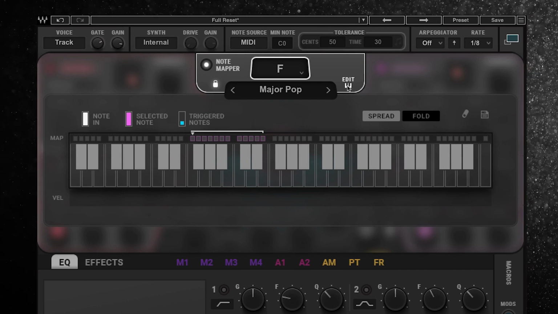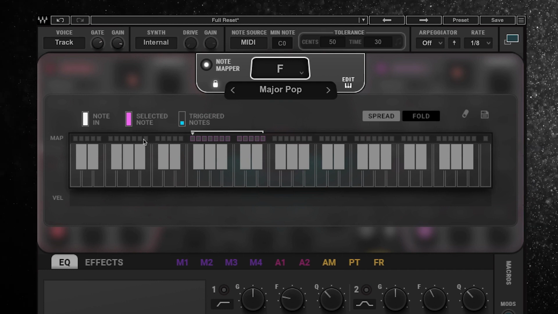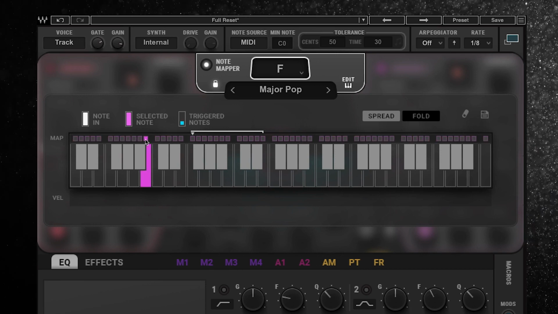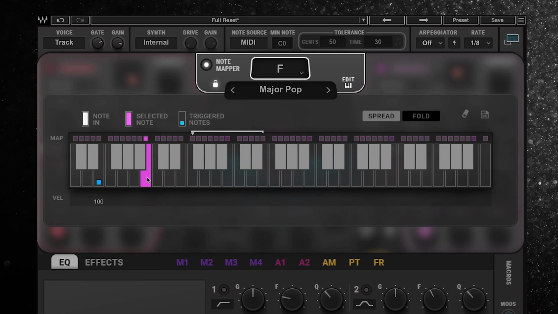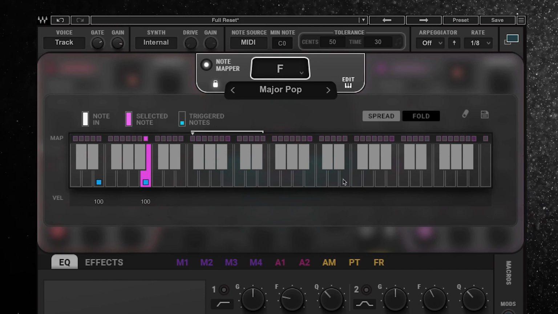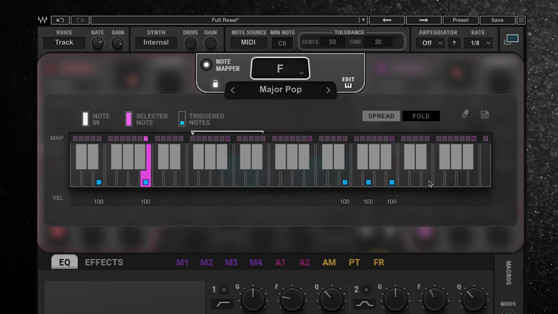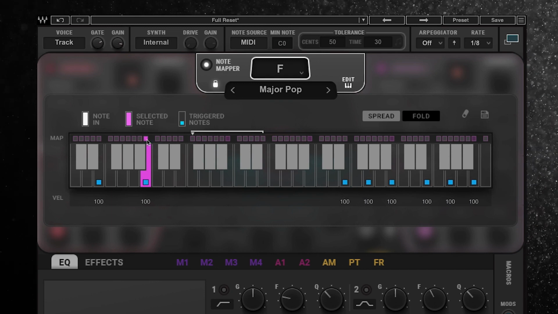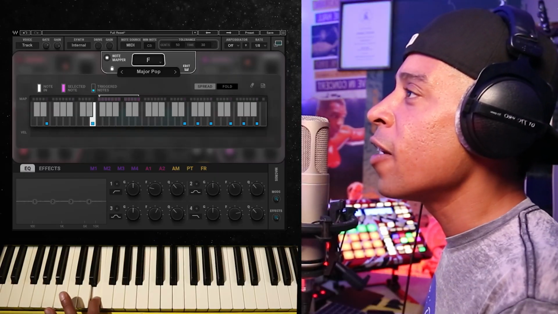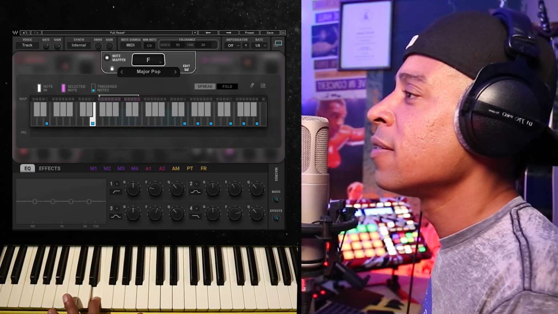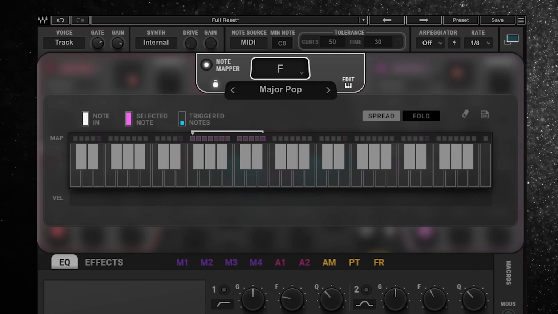What you want to do is choose the note you want to trigger on your MIDI keyboard, then select it here in the pink, and then you can either click or play the notes on your keyboard to assign them and build the chord out. When you're done, unclick the pink square, hit the note and sing into it to check it out. Boom, you got the full chord off of one key.